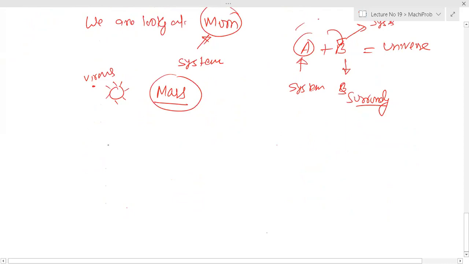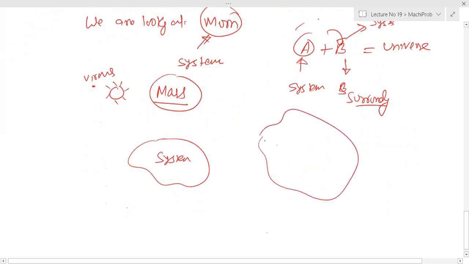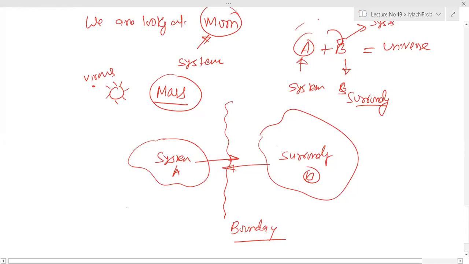And the boundary system. Basically this is your system and this is your surrounding. So this system is A, this surrounding is B. So there will be heat and work interaction between this system and surrounding, right? And there will be a boundary. That boundary we call system boundary. So through this boundary only, heat or work or energy or mass will transfer.